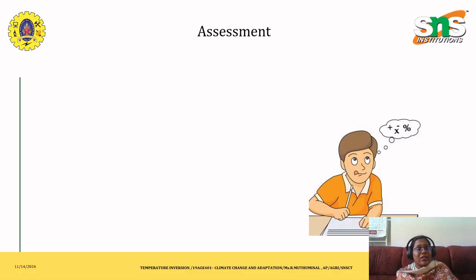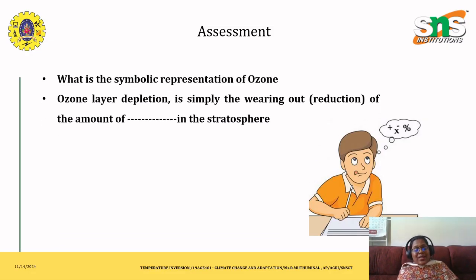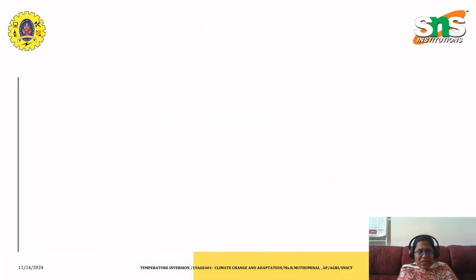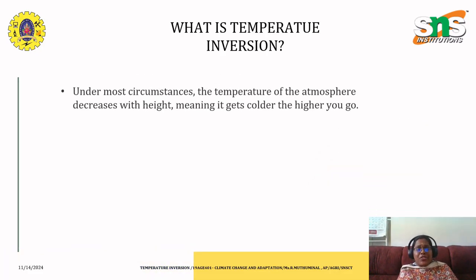Okay, I concluded yesterday's session by asking you what is the symbolic representation of ozone. It is nothing but O3, and ozone layer depletion is simply the wearing out of the amount of ozone molecules in the stratosphere. What is temperature inversion?